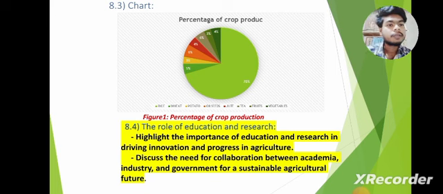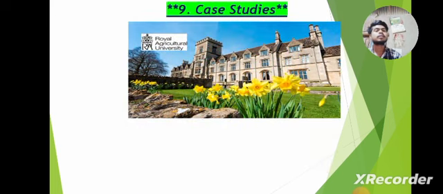Discuss the need for collaboration between academia and others. We can study abroad, and in Bangladesh agriculture is also a very popular subject at this time.